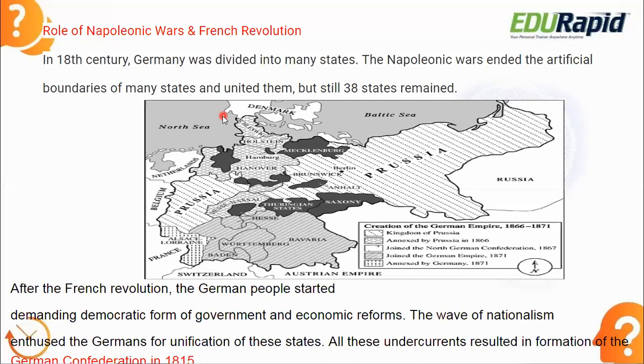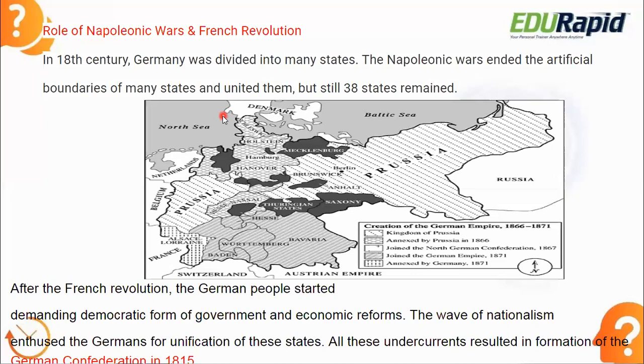After the French Revolution, even the German people started demanding democracy. These new ideologies, new concepts, that is liberty, freedom, independence, democracy, influenced the German people also. That's why German people started demanding democracy from the government and economic reforms from the monarchs. The wave of nationalism enthused the Germans for the unification of these states.